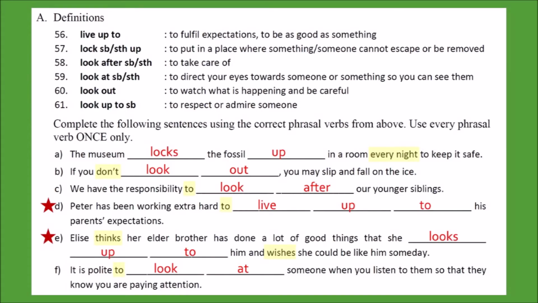For exercise A, as you can see, there's no need to change the form for most of the answers. I'd like you to draw your attention to questions D and E. The phrasal verbs live up to and look up to are both based on the same concept. We often talk about standards, which divides things into levels. If someone has expectations for us, they are setting a standard for us to reach. Usually we expect growth, so we imagine we are at a lower level trying to reach up to that standard. Therefore, live up to means to fulfill expectations.